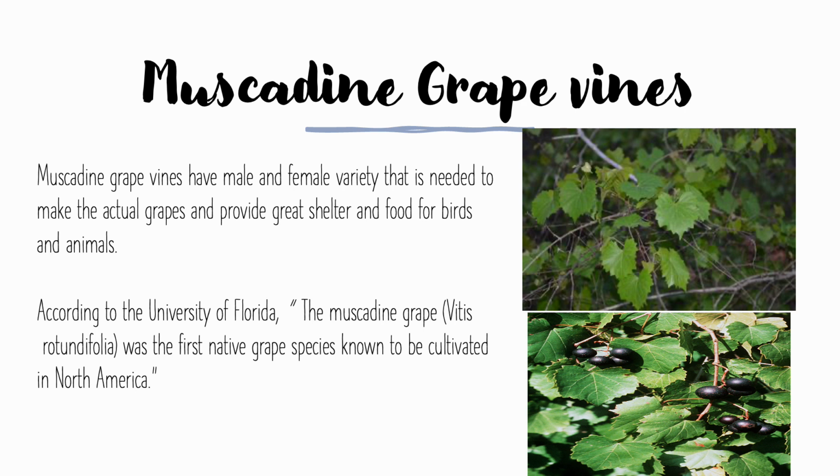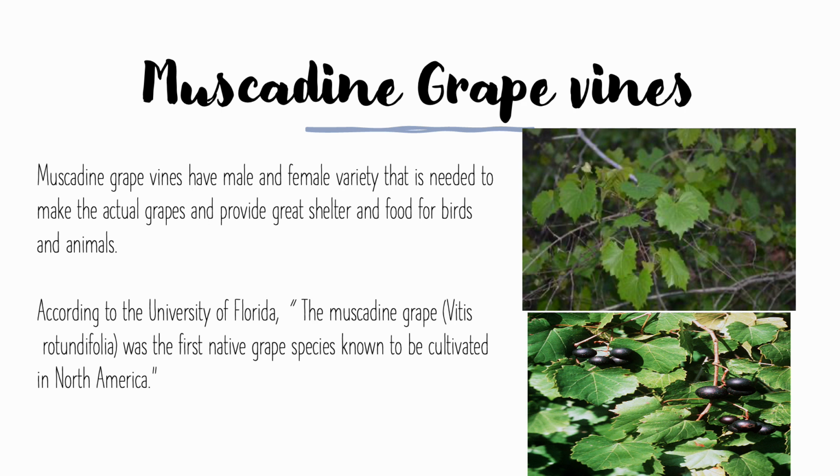So some trees and grapes around the body that Dr. Hardy found were muscadine grapevines, southern live oaks, and sand live oaks. And so I'm just going to go through what they each are.